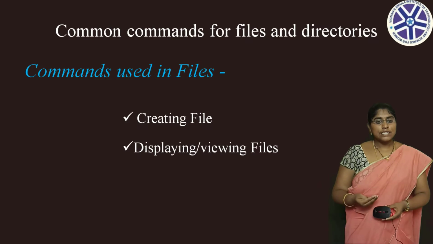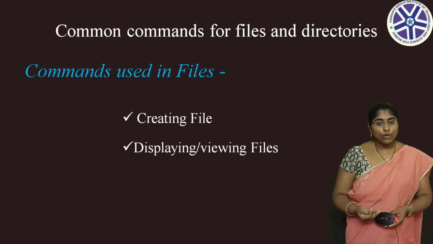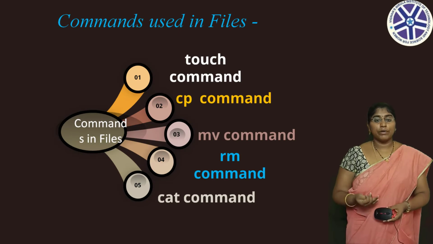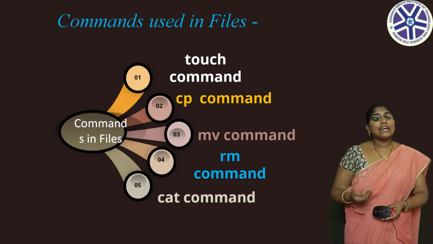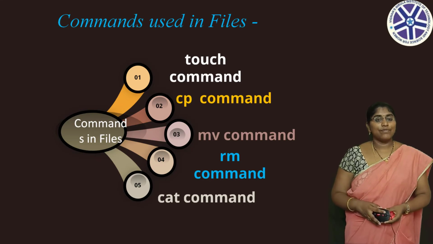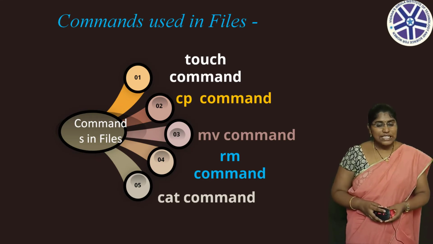So they are touch, which is used for creating a file; CP, copy of a file; MV, moving of a file; RM, removing of a file; and CAT, display the content of the current file. These 5 commands we are using in files. Let's see, the first command is touch.